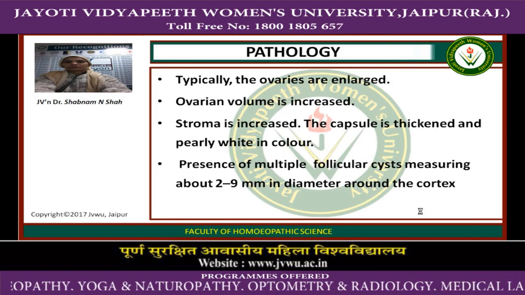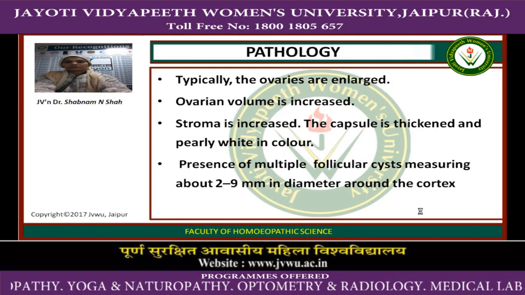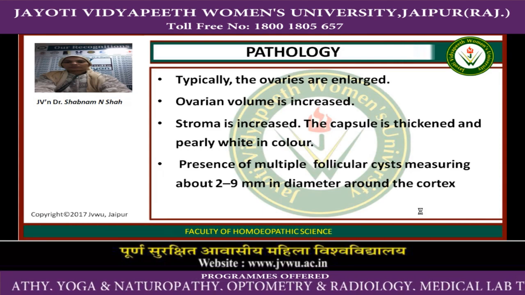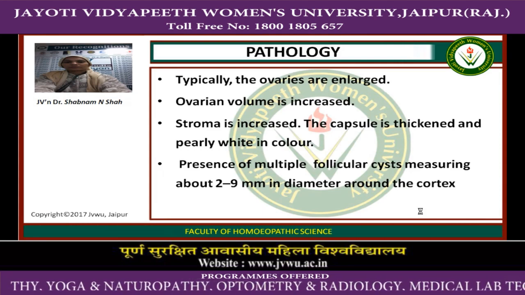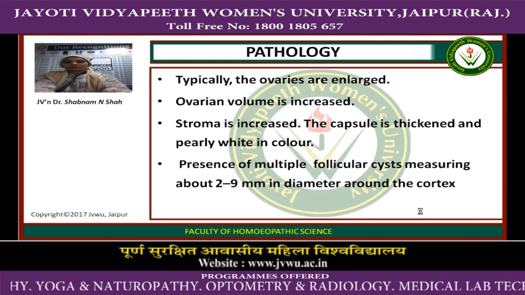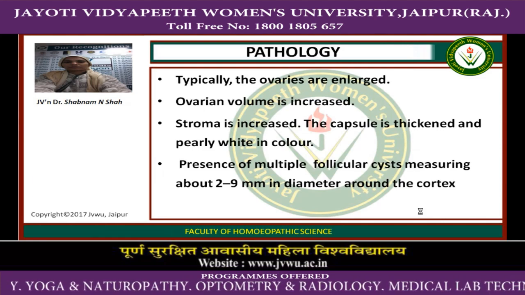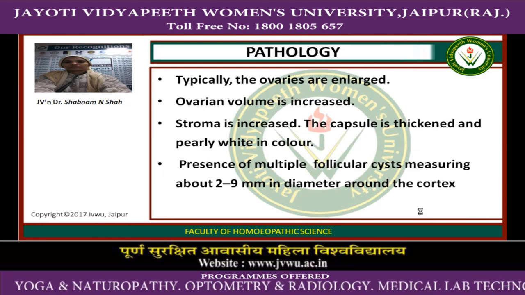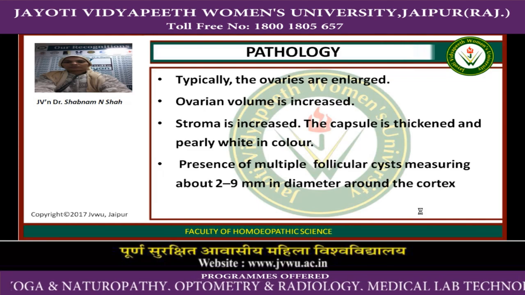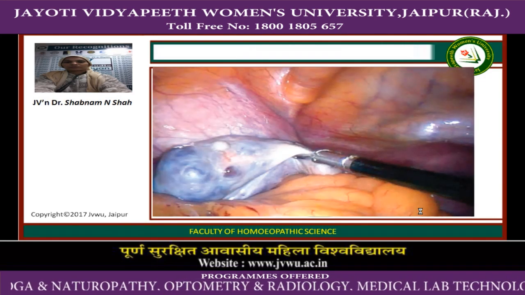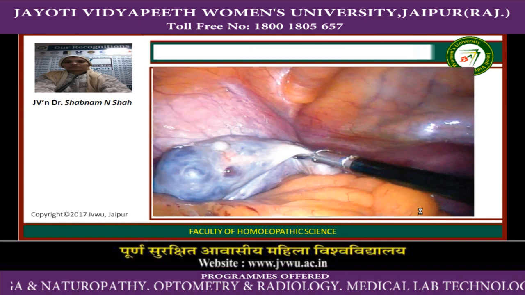Pathology. Typically the ovaries are enlarged, ovarian volume is increased, stroma is increased, the capsule is thickened and pearly white in color. Presence of multiple follicular cysts measuring about 2 to 9 mm in diameter around the cortex. This is the view of polycystic ovaries.